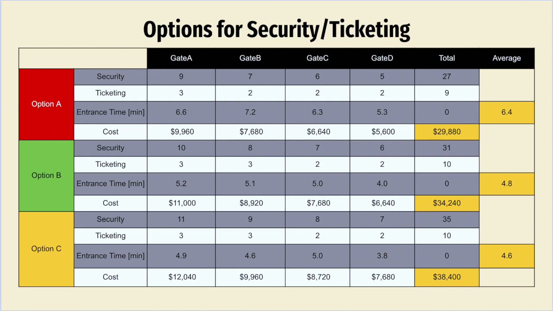We believe that option B is the best option as it is the happy medium for decreasing wait time and decreasing cost, as the wait time will only decrease by 0.2 minutes if you use option C versus option B, but the cost will increase by $4,000, so $4,000 is really not worth 0.2 minutes of wait time. It is also true that fans would likely not want to wait for more than 5 minutes, so option B is going to be our best recommendation over option A and C. Any less security and ticketing personnel will result in excessive wait times for fans.